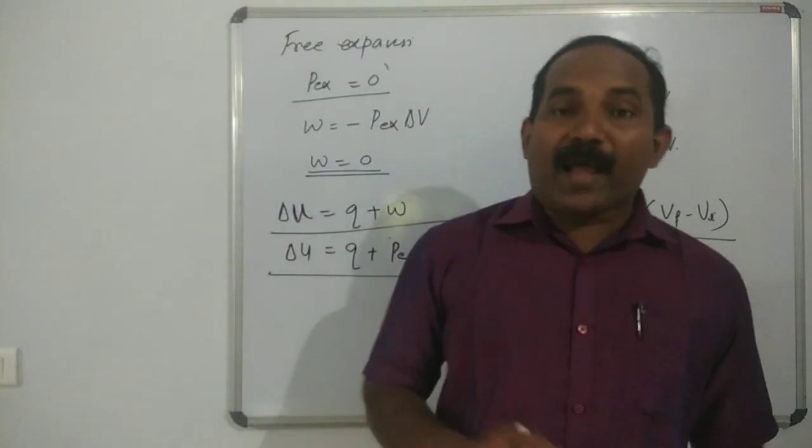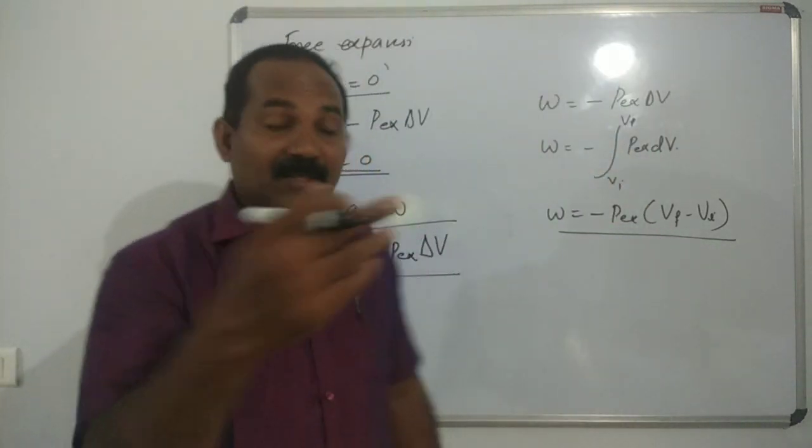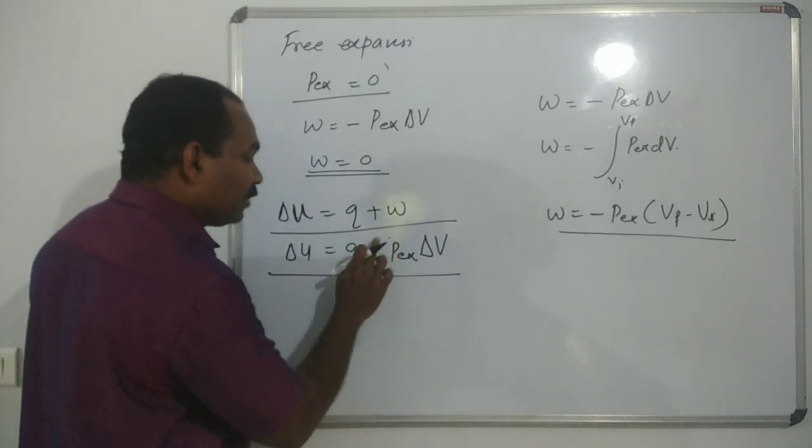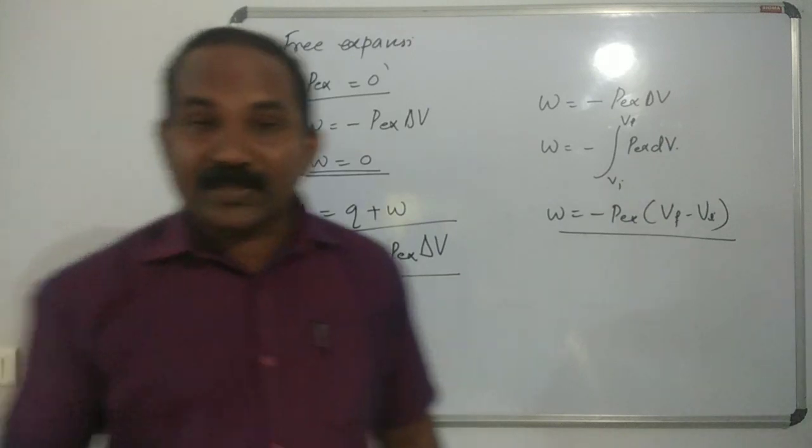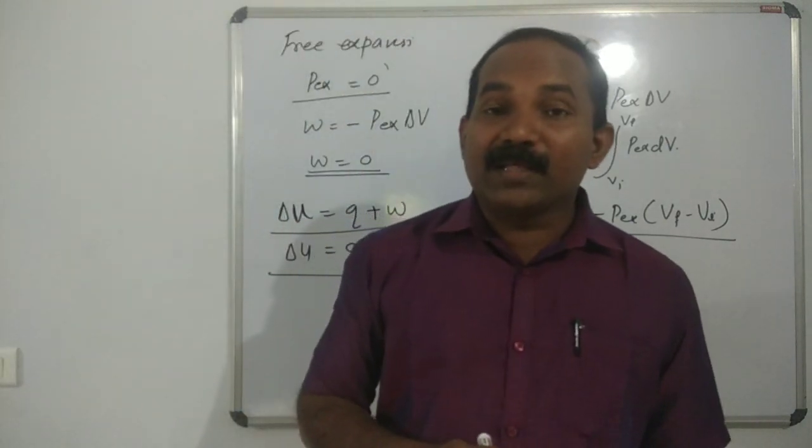And if the work done is expansion work, this is minus. This is for compression work. What about for expansion work? The work done is negative.